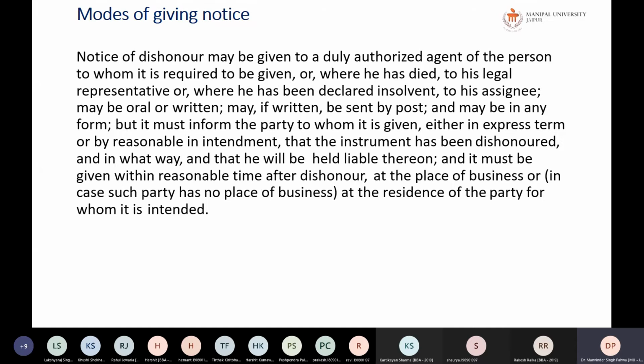But it must inform the party. The more important thing is the information to the party to whom it is given, and it can be either express or by reasonable intendment, meaning express or implied, that the instrument has been dishonored. You have to inform that the instrument has been dishonored, and it can be done in any way. The main criterion is that the person must be informed that the instrument has been dishonored.